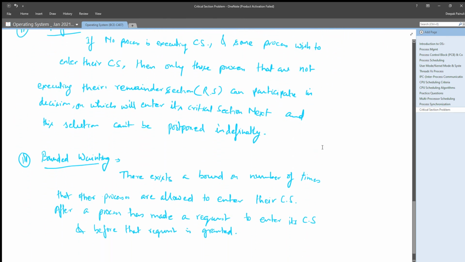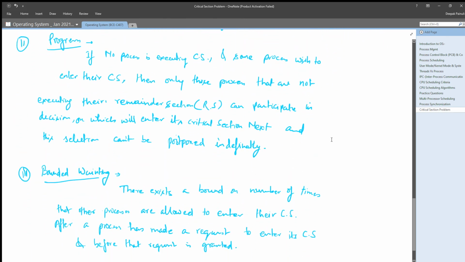Okay, now come to the progress part. What it is saying is: if no process is executing its critical section, and some processes wish to enter their critical section, then only those processes that are not executing their remainder section can participate in the decision on which will enter its critical section next. Okay, what does progress mean?